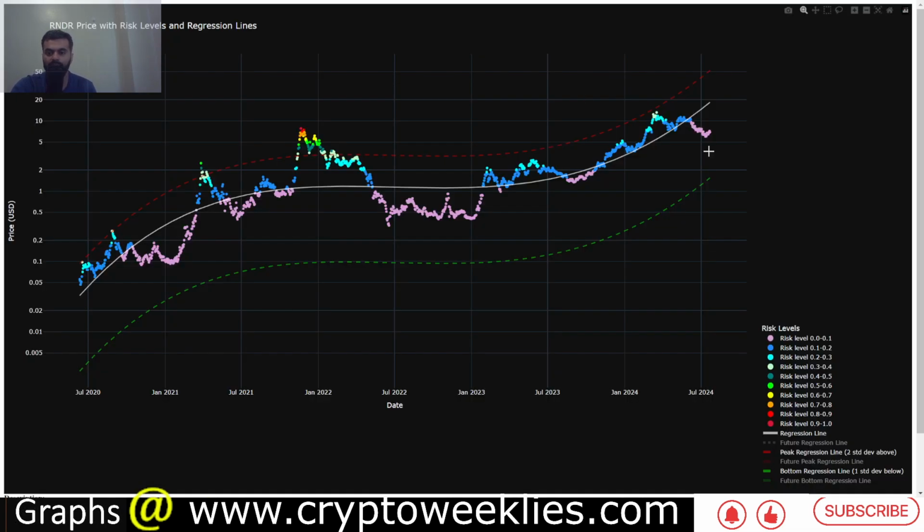If you were to combine this with the dollar cost average related model, which takes into consideration the price with respect to the polynomial regression function that we have seen in the regression analysis, this takes into consideration the proportional distance between the price and the regression function. Again, using this analysis as well, you can see the risk levels are less than 0.1 over here in the lowest risk territory. This crypto has spent a lot of time in this low risk band, but again these are 2 data points.